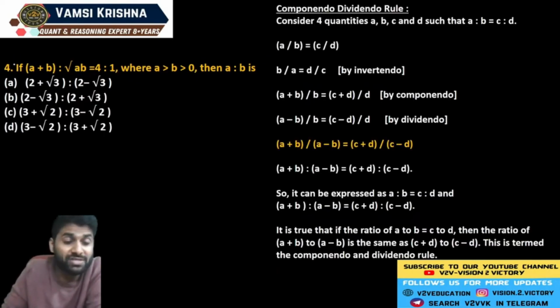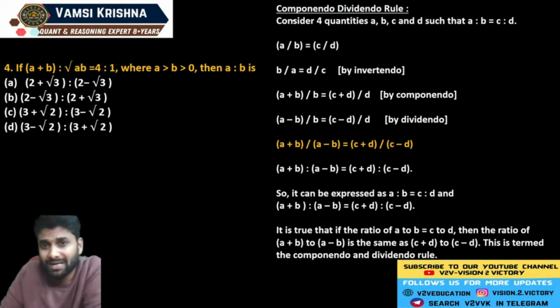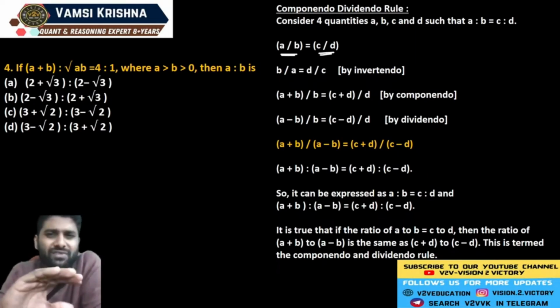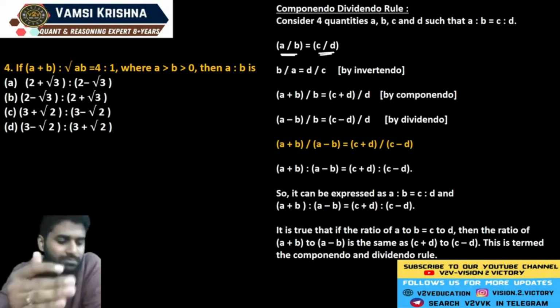Just go through this question. This is one of the previous SSC CGL questions, guys. If you want to solve this question, you must be good at this concept, componendo and dividendo rule. And you already know what the rule says. If any fraction, for example, A divided by B equals C divided by D, if it is mentioned invertendo, invertendo means you just reverse that fraction. What is the reverse of that fraction? A by B, reverse it, B by A. C by D, reverse it, D by C.